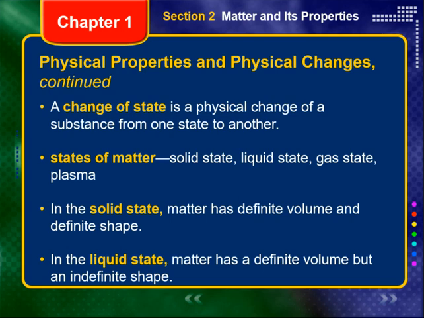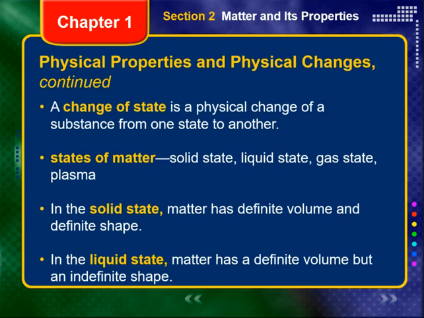The three common states of matter are solid, liquid, and gas. Matter in the solid state has a definite volume and a definite shape. For example, a piece of quartz or coal keeps its size and its shape regardless of the container it is in. Solids have this characteristic because their particles are packed together in relatively fixed positions. The particles are held close together by strong attractive forces between them and only vibrate around fixed points.